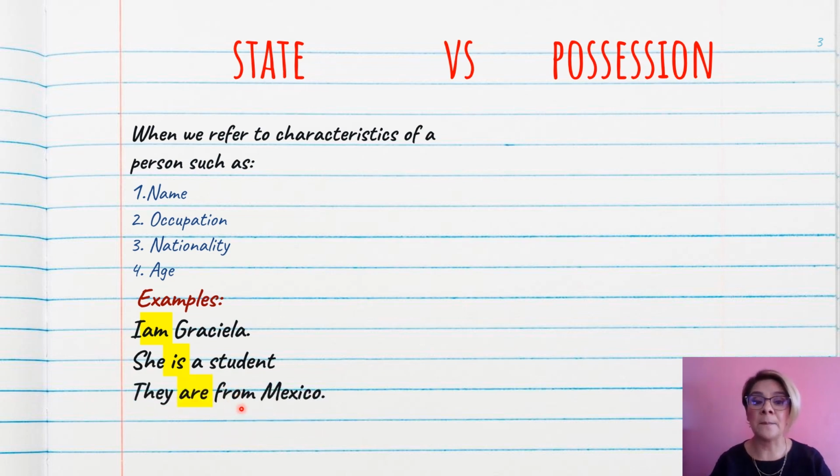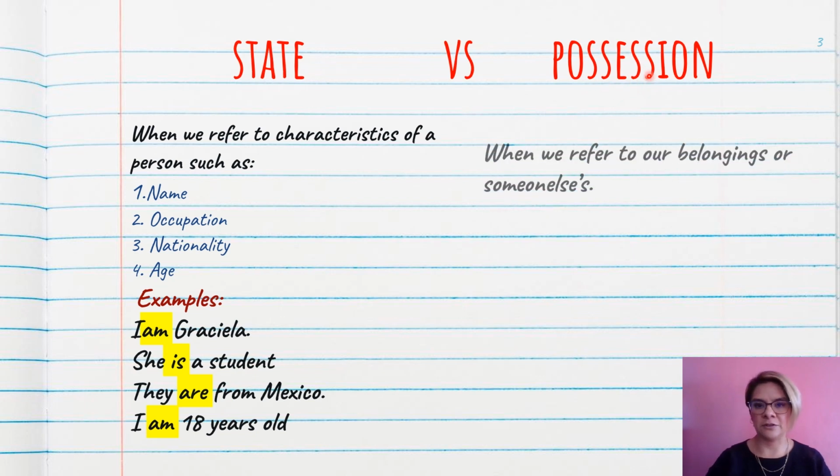They are from Mexico. Are, because we are using they, and in this sentence we are expressing nationality. I am 18 years old. Here I am expressing age, and look at the difference. I am. So you can see that we have three different forms here. Is, are, and am.